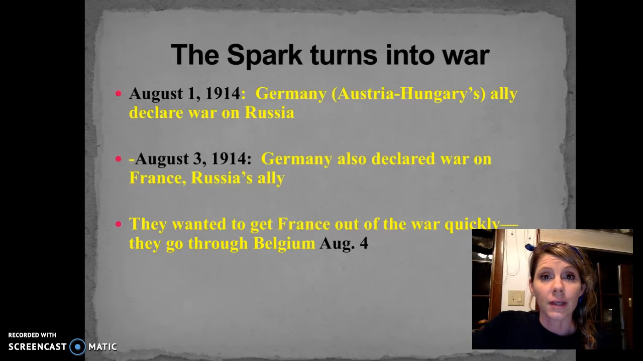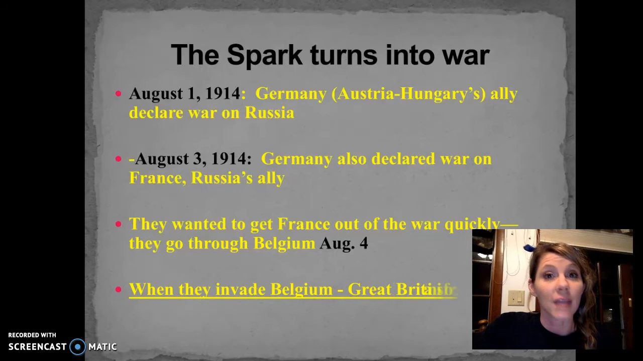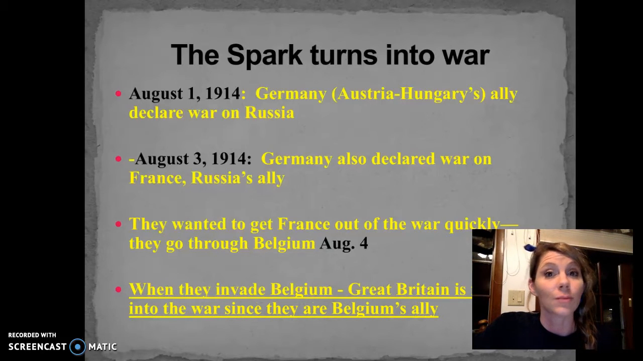So if we think about Germany, there's going to be a map on an upcoming slide. Germany wants to get France out of the war quickly. They want to take over France first. So they're not going to go to Serbia and take them out. They're going to take France out. So to get to France, they decide to go through a neutral country called Belgium. If you are a neutral country, one of the rules of warfare is that you cannot enter a neutral country in the time of war. Germany broke that rule, and on August 4th, they went into Belgium to get to France even quicker. When they went through Belgium, it pulls in Belgium's ally, which is Great Britain. So now Great Britain is forced to enter the war because they're Belgium's ally.